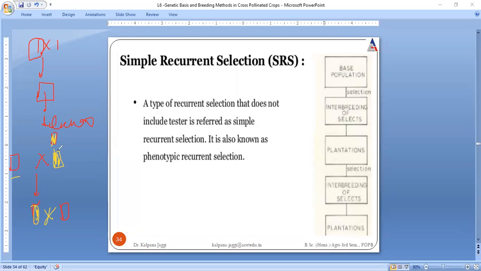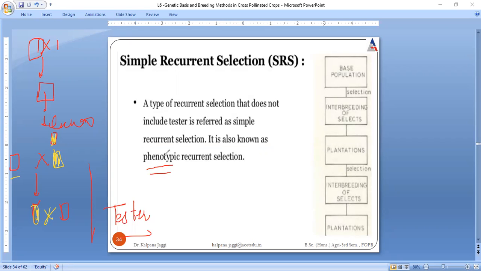here one progeny is going to be crossed with the selected parent, and the next progeny is again going to be crossed with the same parent. That means every time we are crossing the progeny with the same parent. But here, very important, no tester is present. That means the selection is only on the basis of phenotypic characteristics, and this is said to be simple recurrent selection, right?